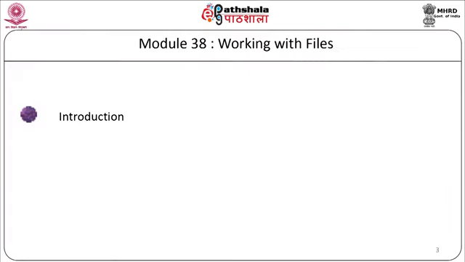Now, let's start with our module and see something more about files. The files are a way to store data permanently in a storage device. The file handling mechanism in C++ offers a way to store the output of a program in a file and to read from a file that is available on a disk.